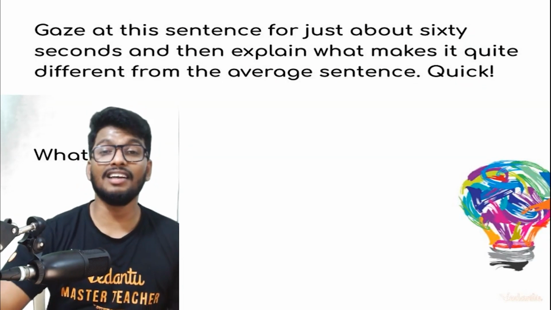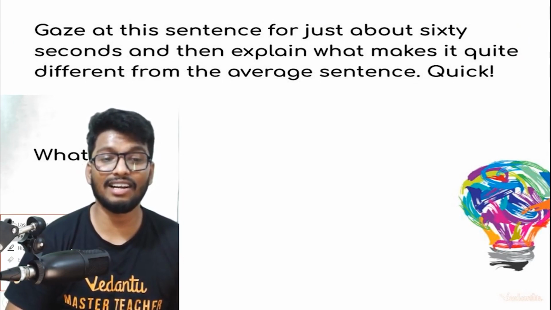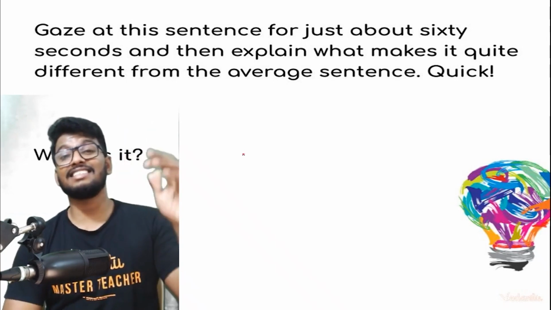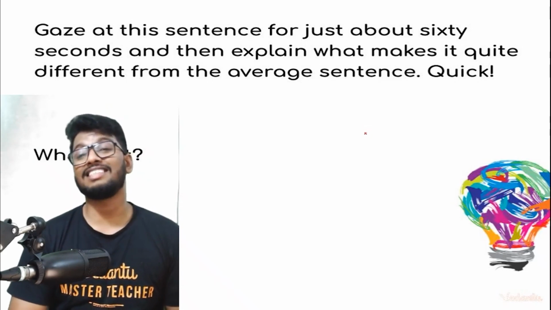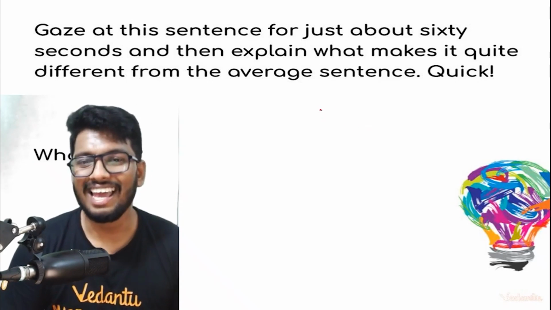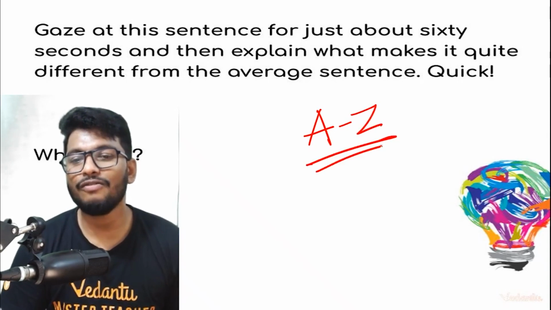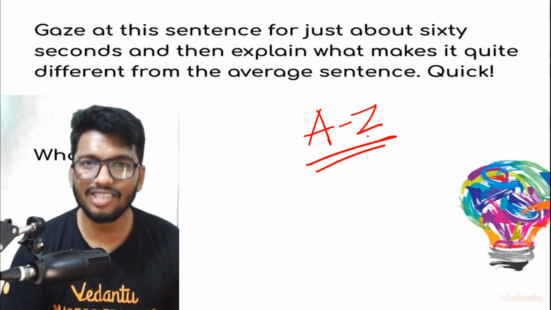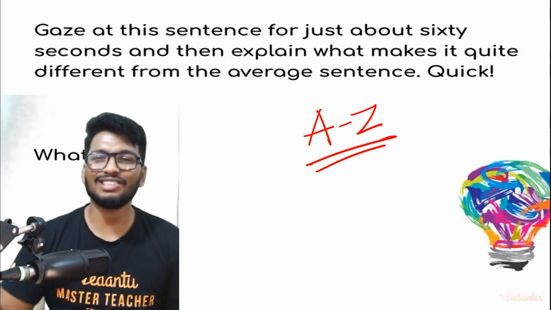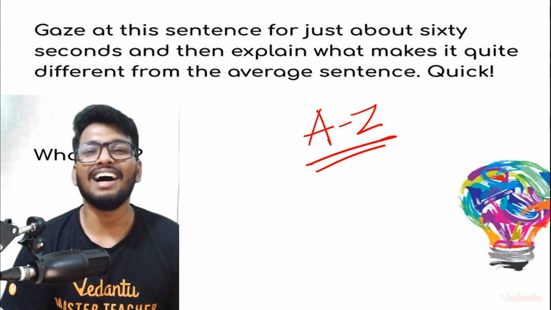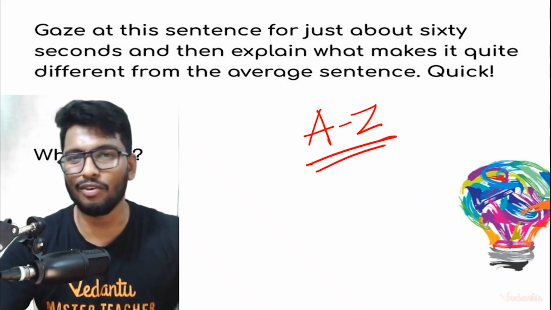And yeah, people, the answer to this riddle. Let me repeat the riddle again. The riddle was this: gaze at the sentence for about 60 seconds and then explain what makes it quite different from the average statement. Quick, what is it? The answer, guys, is that this statement has all the letters of the English language, all letters from A to Z. Every single letter is present in this statement. It has all of it. That is what is so special about this. How was the riddle? Let me know that in the comment section as well.